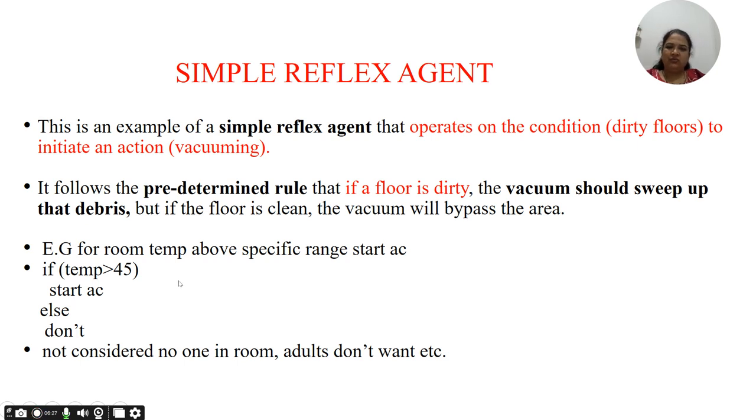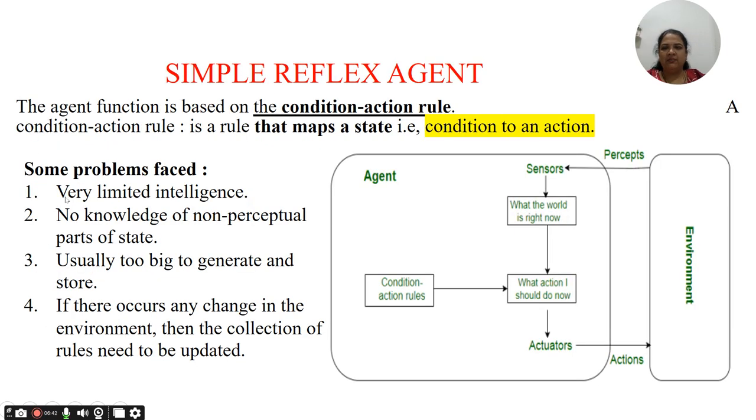So what are condition-action rules? If the temperature is greater than a certain threshold limit, we can use the AC, otherwise we are okay with the fan itself. Such types of examples we can consider for a simple reflex agent. So now this reflex agent works on the condition-action rule.